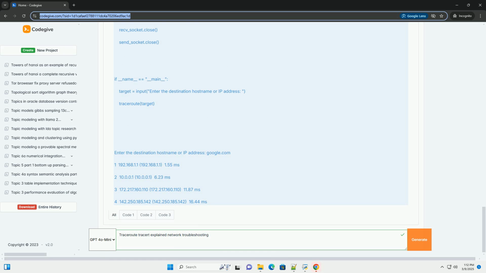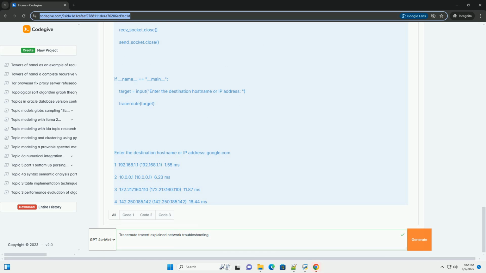1. Initial probe: Traceroute sends the first packet with a TTL value of 1. This packet is guaranteed to be discarded by the first router it encounters. The router then sends an ICMP Time Exceeded message back to the source machine. 2. Successive probes with increasing TTL: Traceroute then sends subsequent packets, each with an incremented TTL value: 2, 3, 4, and so on. Each packet travels to the next router in the path until it reaches the destination or a predefined TTL limit is reached.